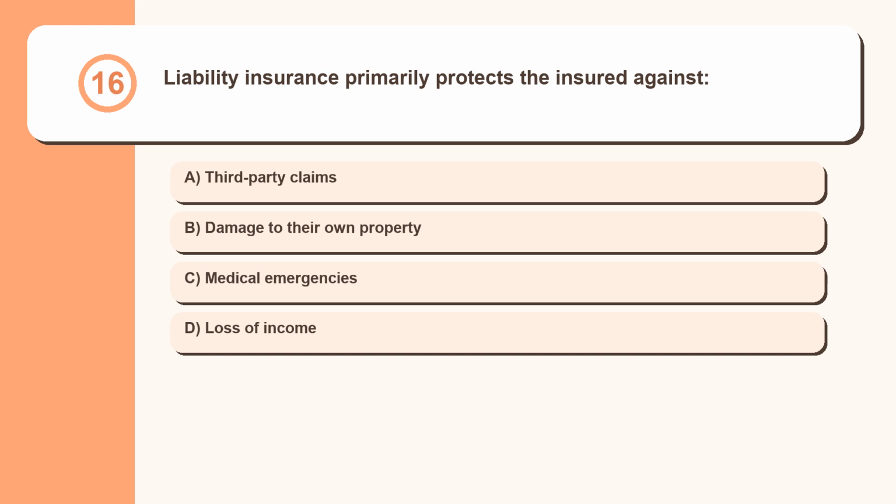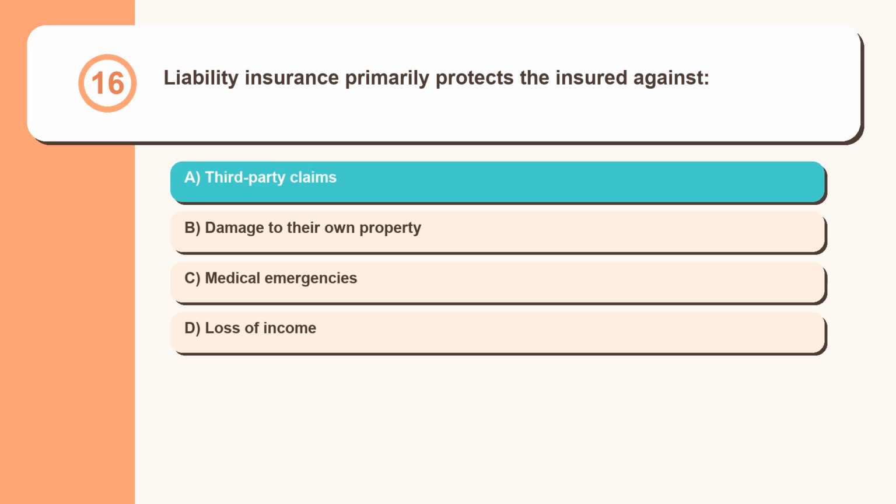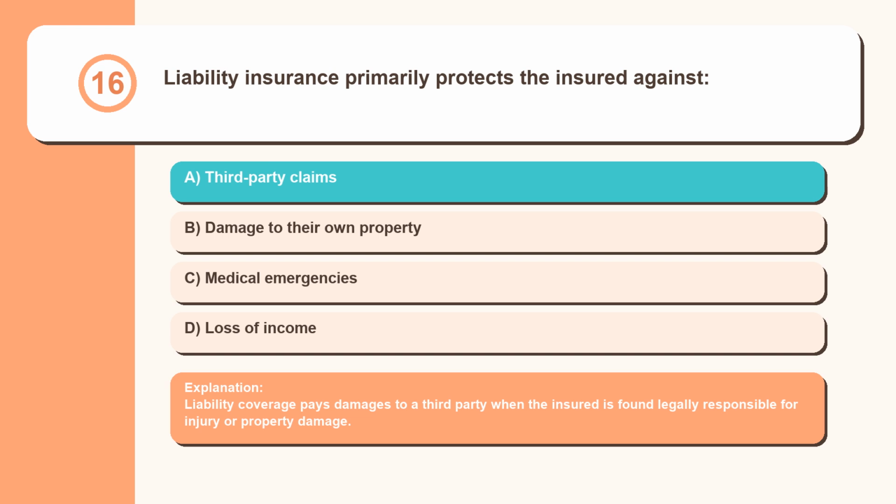Question 16. Liability insurance primarily protects the insured against third-party claims, damage to their own property, medical emergencies, loss of income. Liability coverage pays damages to a third party when the insured is found legally responsible for injury or property damage.